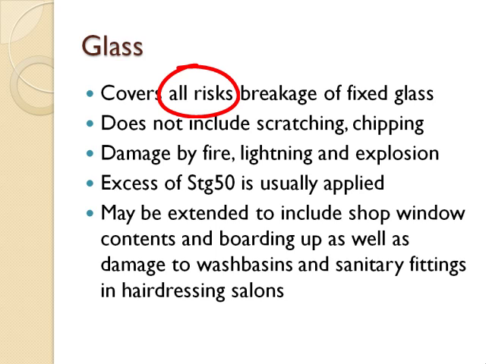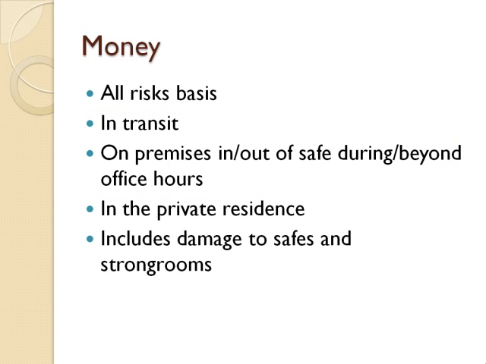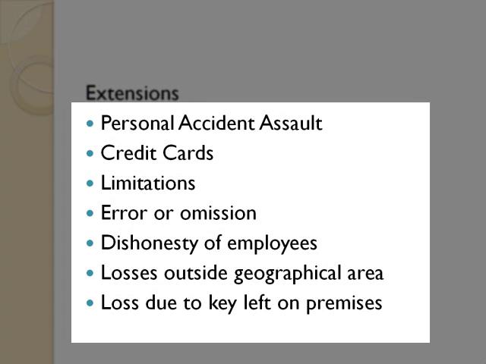That means any accidental breakage of fixed glass is covered, provided that this is not excluded. Money is insured on an all risks basis, and it is covered on the premises, in transit, in the private residence of the insured, and in safes or strong-rooms. These are some extensions under a money policy.